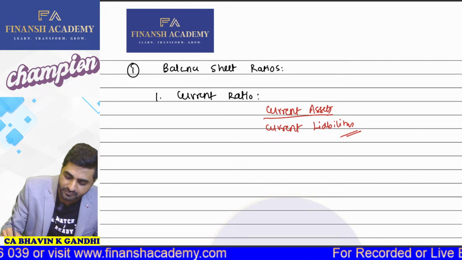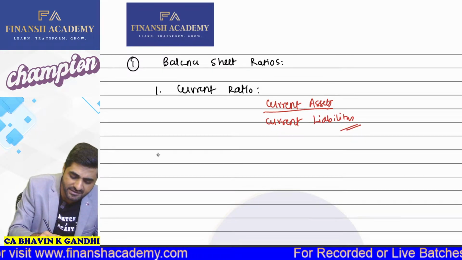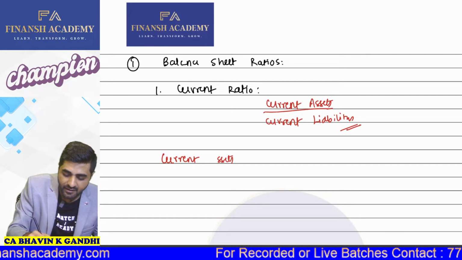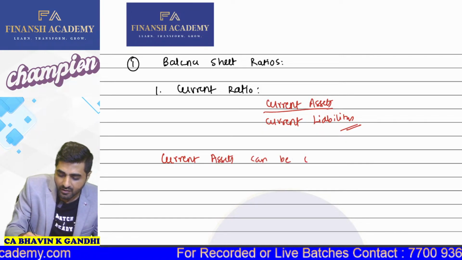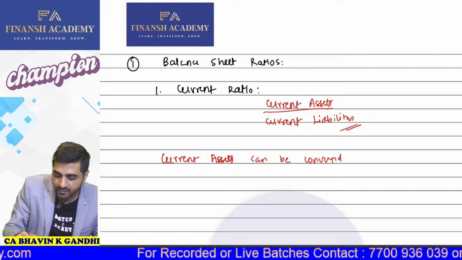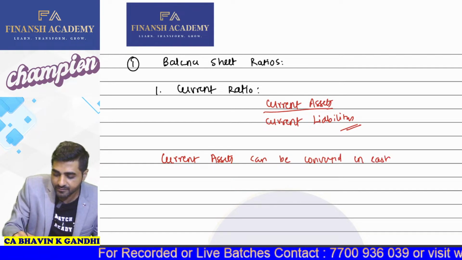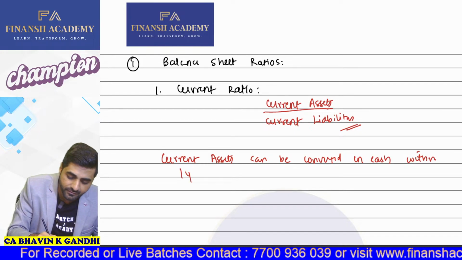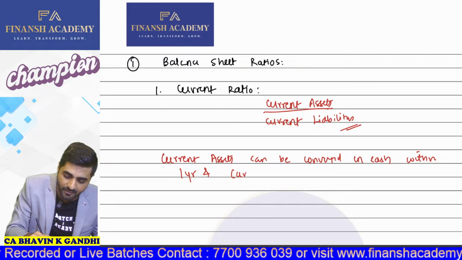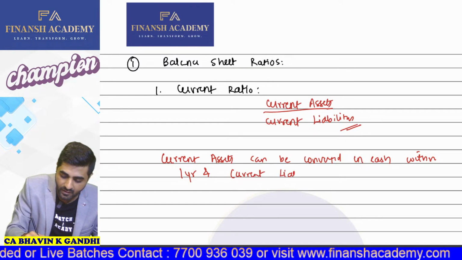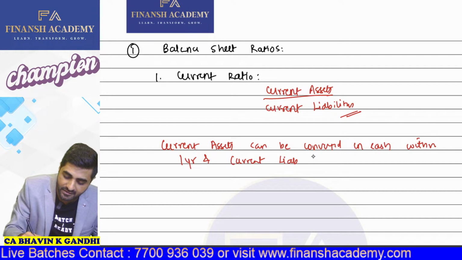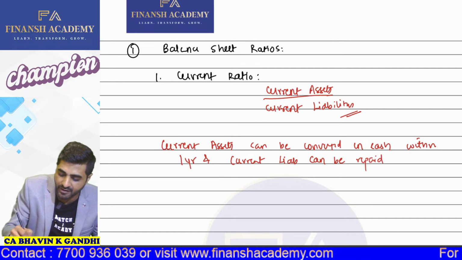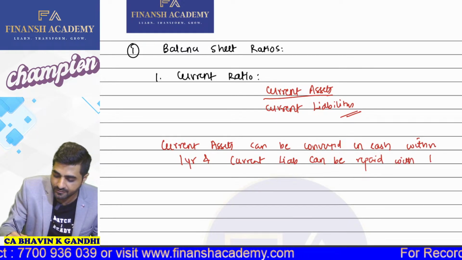You can all first write this down: current assets can be converted into cash within 1 year, and current liabilities can be repaid within 1 year.